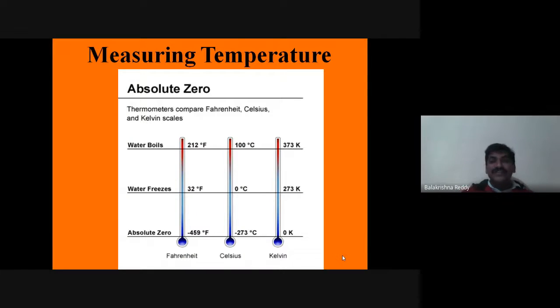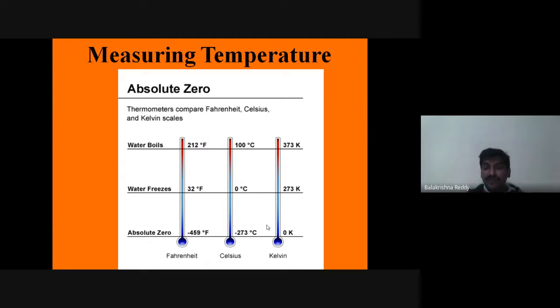You can see the temperature measuring scales very clearly. 212 is the maximum for the Fahrenheit scale, 100 degrees Celsius is the upper fixed point, and 373 Kelvin is the upper fixed point, with respect to comparison of these three scales. And water freezes usually at the lower fixed point, 0 degrees Celsius, 32 degrees Fahrenheit, 273 Kelvin. In Kelvin we will not use degree. We say 273 Kelvin, because the Kelvin scale is absolute. That's why we say Kelvin.